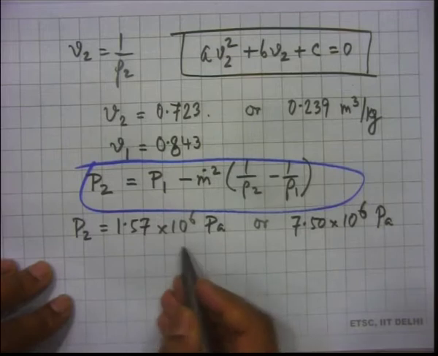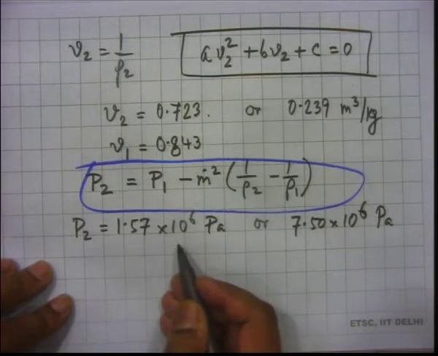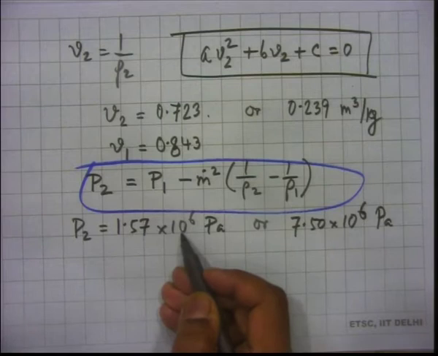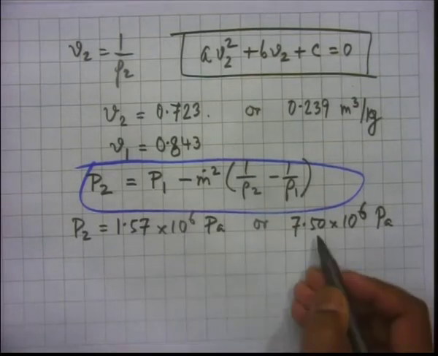Is it large? What is your P1? P1 is of the order of how many pascals? 10 to the power 5. P1 is 1 atmosphere, and 1 atmosphere is of the order of 10 to the power 5 Pascal, isn't it? It is actually 1.01325 into 10 to the power 5 Newton per meter square, Pascal. So, this is larger, correct? This is much larger, and this is even larger than that. Okay.